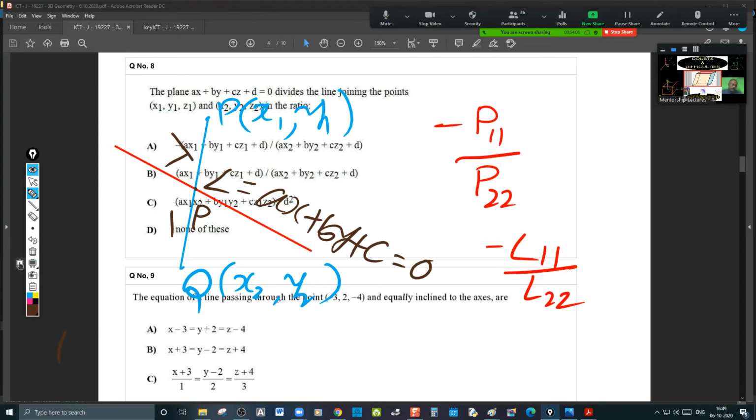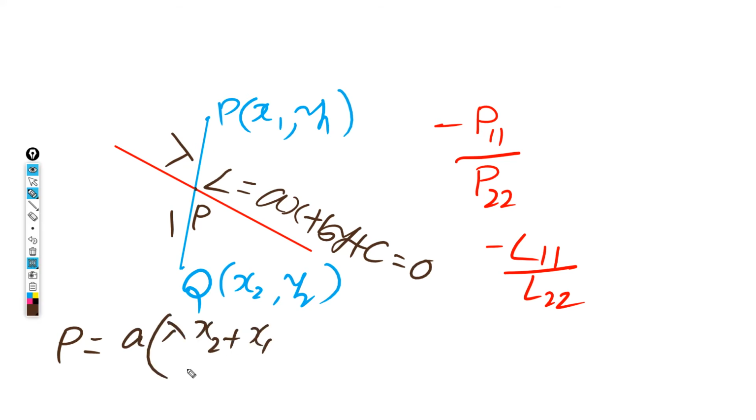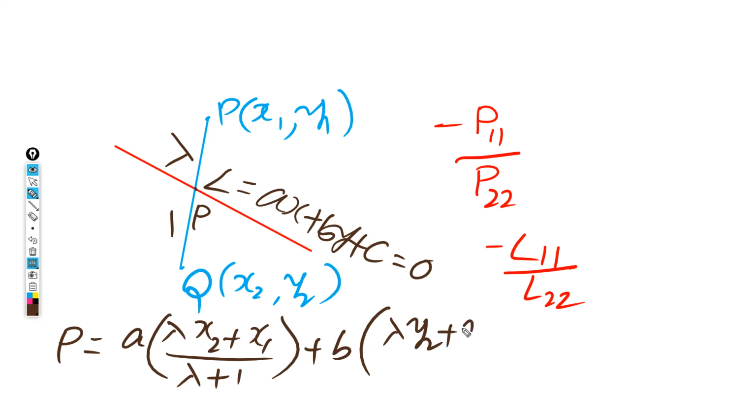The point of intersection is (lambda x2 plus x1) by (lambda plus 1). That means that point must lie on the line: a into (lambda x2 plus x1) upon (lambda plus 1), plus b into the y coordinate, (lambda y2 plus y1) upon (lambda plus 1), plus c equal to 0.